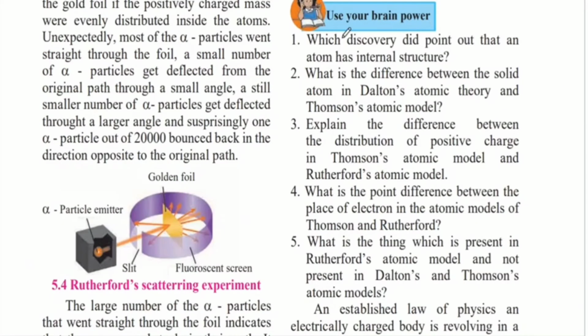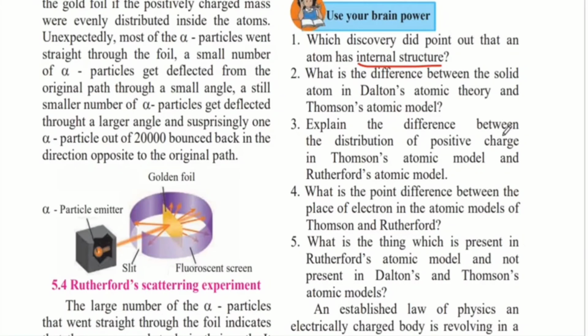Use your brain power. Which discovery pointed out that an atom has an internal structure? It was Rutherford's scattering experiment which told us that an atom has an internal structure. What is the difference between the solid atom in Dalton's atomic theory and Thomson's atomic model? Dalton just proposed that an atom is present and it has positive and negative charges. But Thomson's atomic model told us that the atom is like a plum pudding in which the positive charges are equally distributed and electrons are embedded in it.